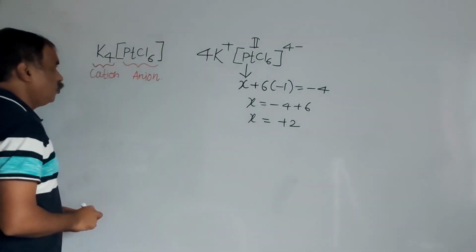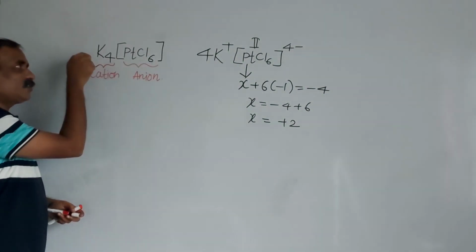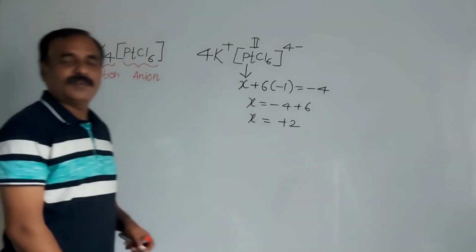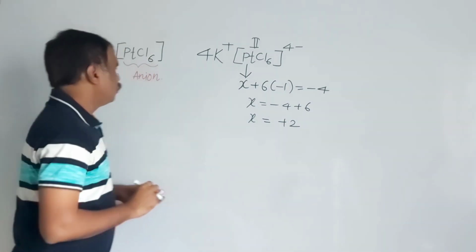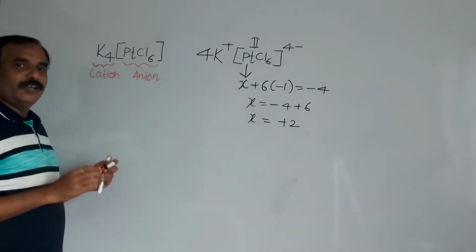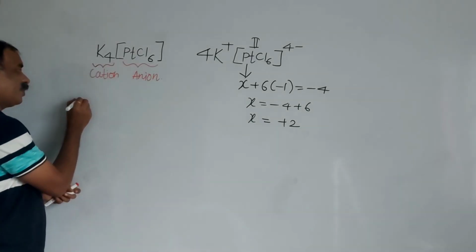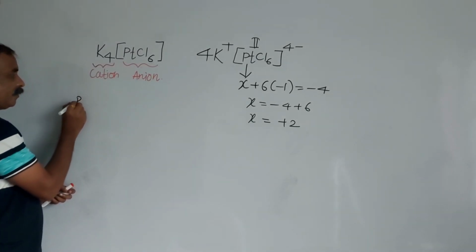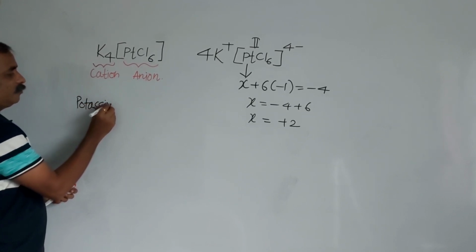Now the IUPAC name of this, first the cation. Potassium is an alkali metal, so it carries +1. The common oxidation state of alkali metals is +1. So don't write tetrapotassium. No need to write tetrapotassium. Simply you can write potassium. So here first the name of the cation: potassium.